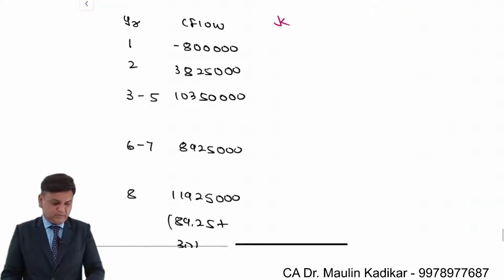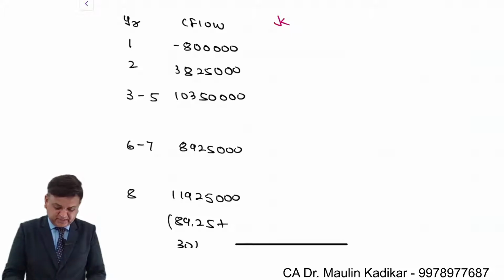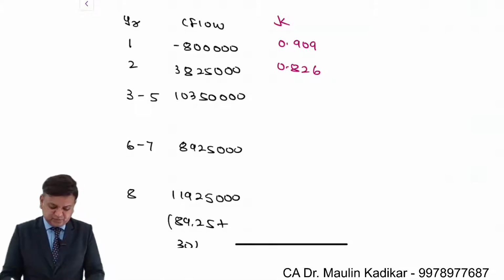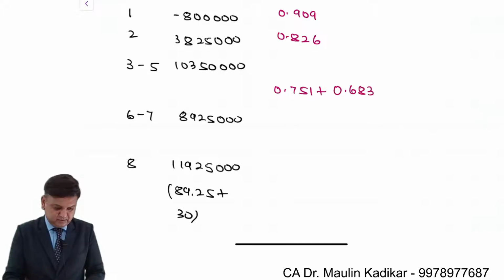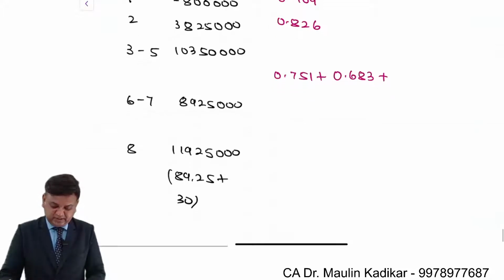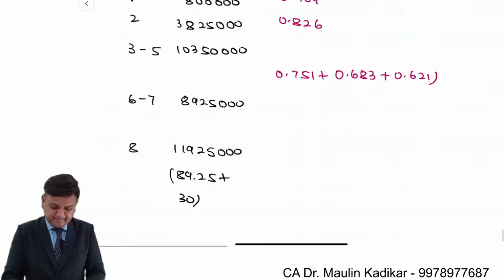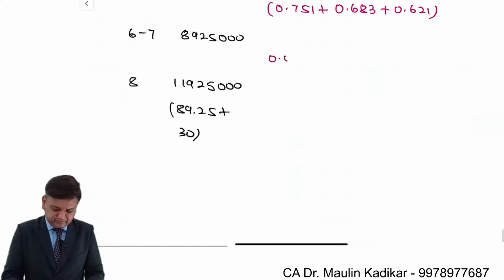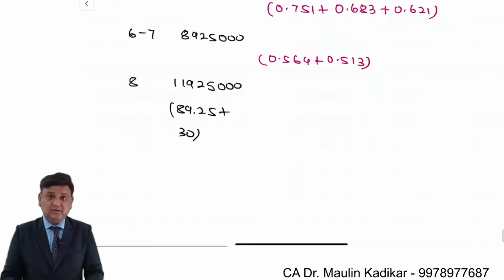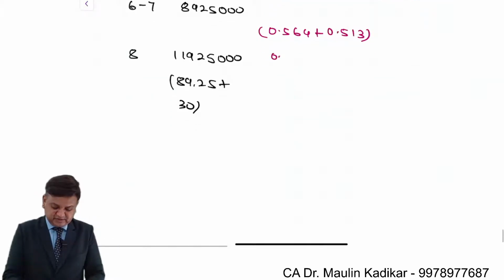So factor for the first year is 0.909, second year it is 0.826, third year it is 0.751, fourth year it is 0.683, and fifth year it is 0.621. Sixth year it is 0.564, seventh year it is 0.513, and for eighth year it is 0.467.